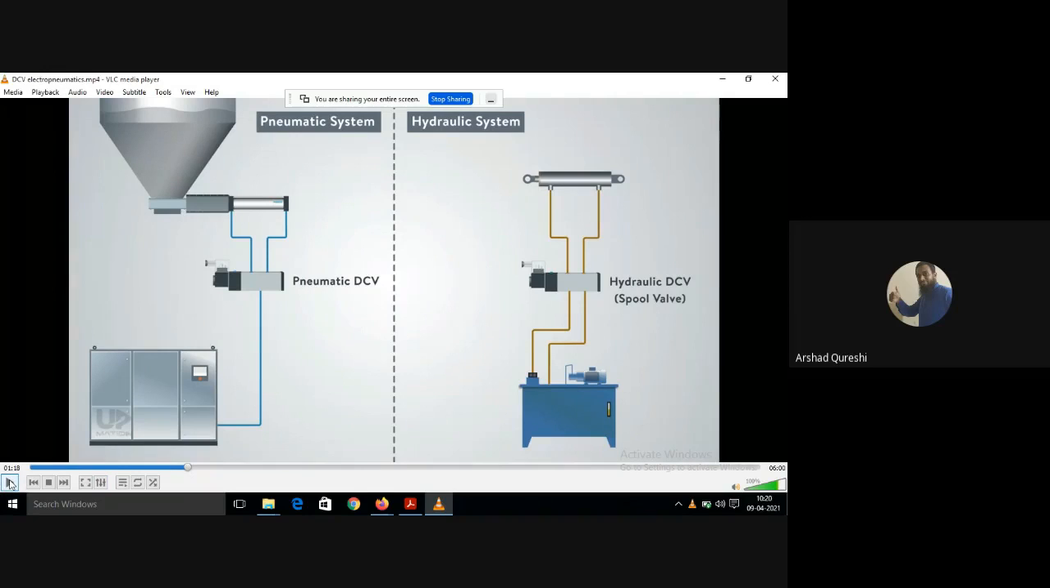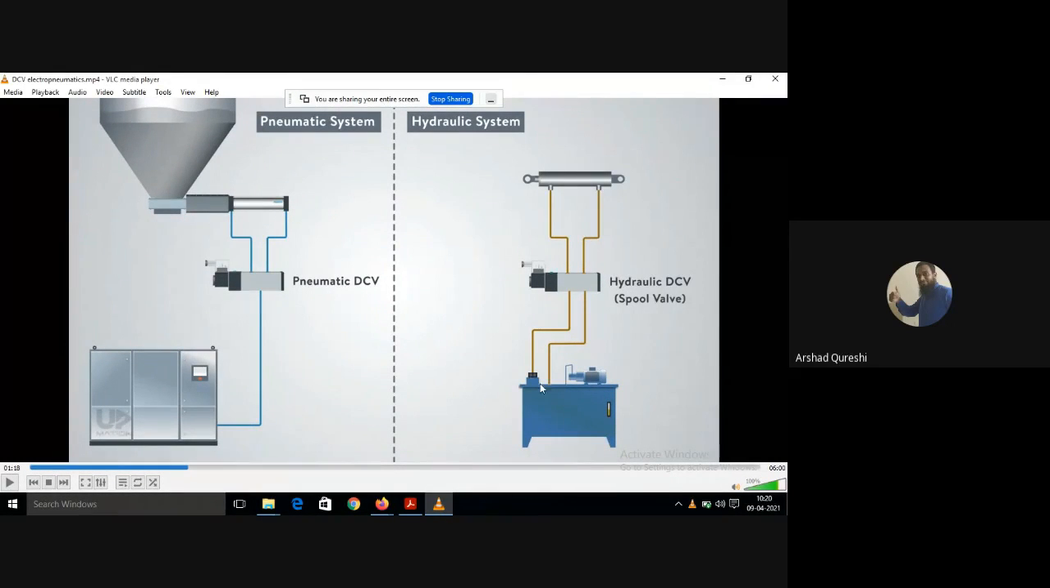All of you know what is a directional control valve. Okay, pneumatic DCV. This is the pneumatic DCV which you can see. Okay, pneumatic DCV, it is getting the air with the help of a compressor. There you can see there is a compressor. Compressor is giving the air. Okay, so it is totally a pneumatic system.